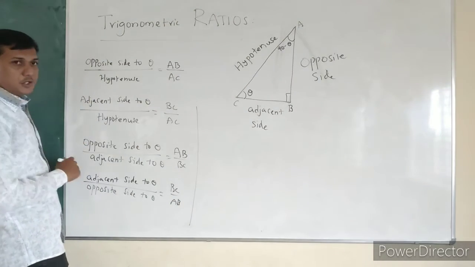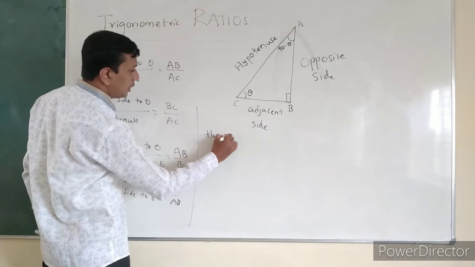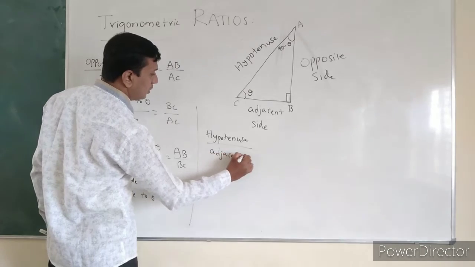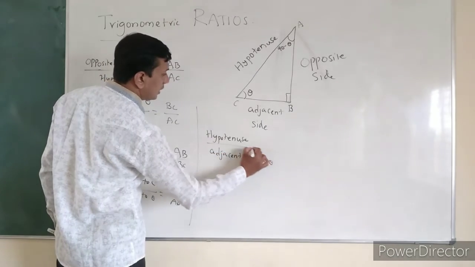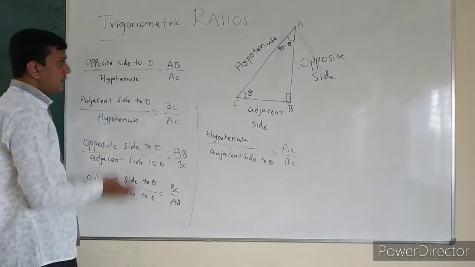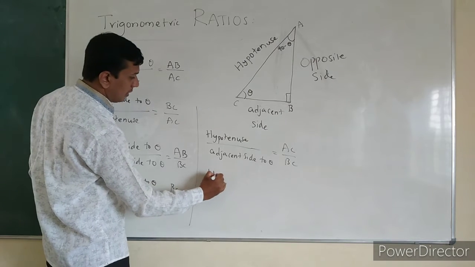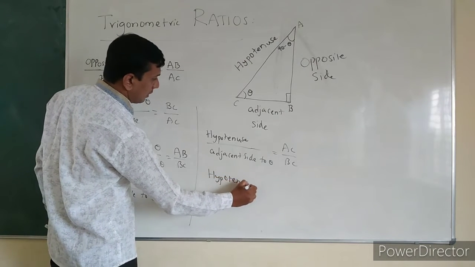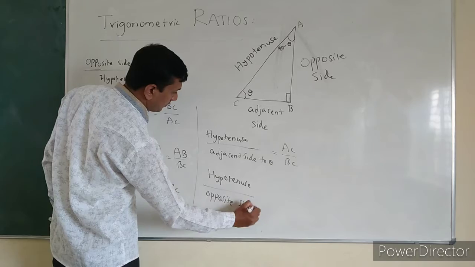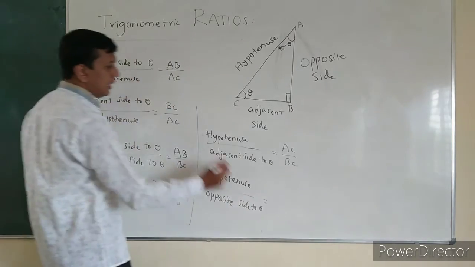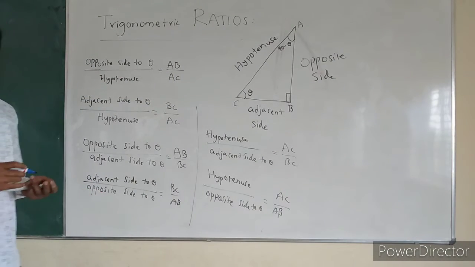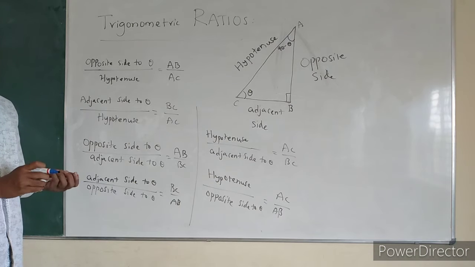I can get hypotenuse by adjacent side to theta. That means the reverse of this one: AC by BC. Next, hypotenuse by opposite side to theta. What is that? AC by AB. So these are the 6 possible ratios in this particular triangle.